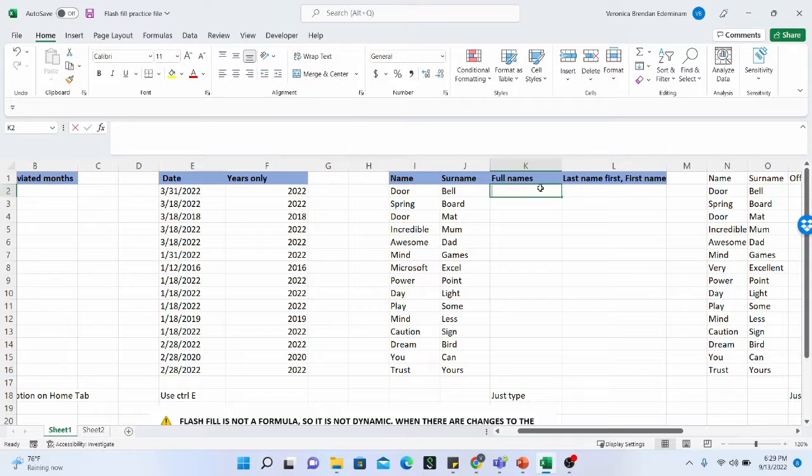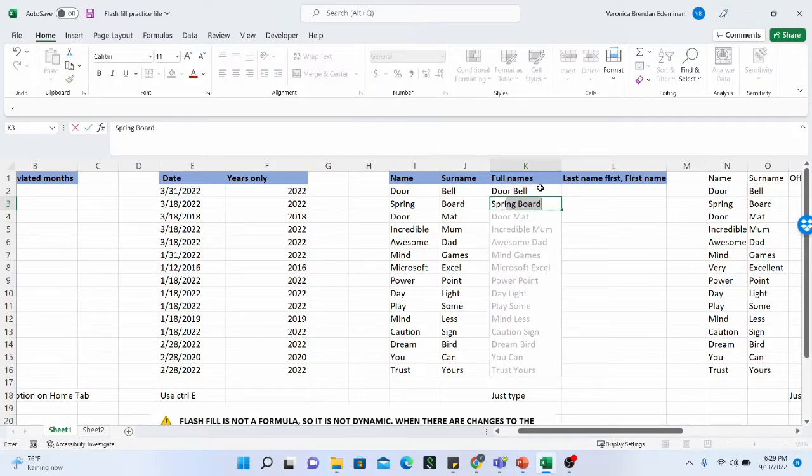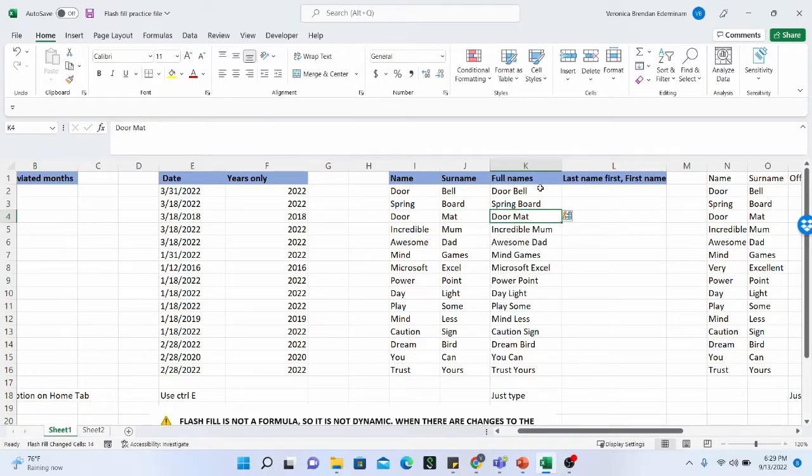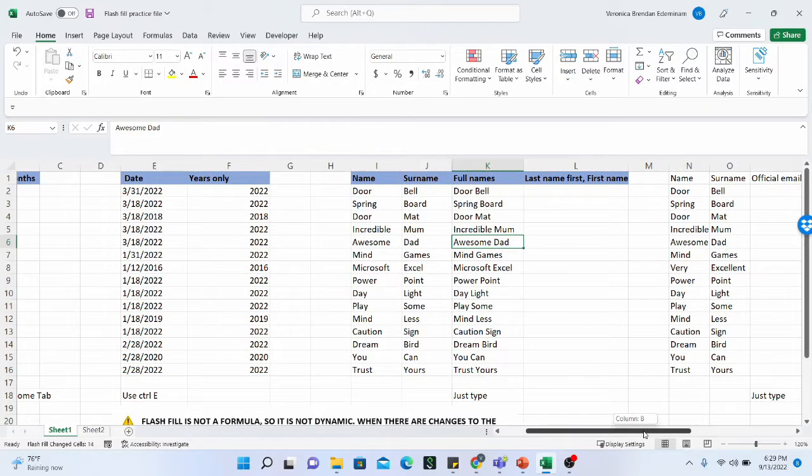So let us do with the first one. This time around, I want the full names. Okay, so I type doorbell, and then I try to type springboard, and this is it. Just like we can see in the faint, we have some faint words lined up, which is Excel recognizing a pattern and suggesting that if this is the pattern that I want, then I just click enter on my keyboard, and my flash fill has been applied to all the information that is in cell I and J within seconds. This is really beautiful.